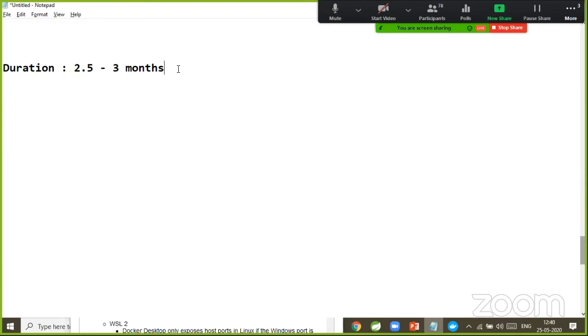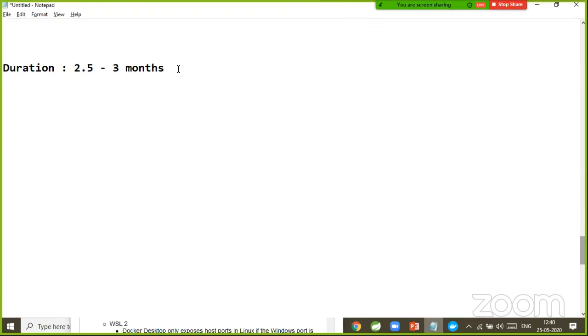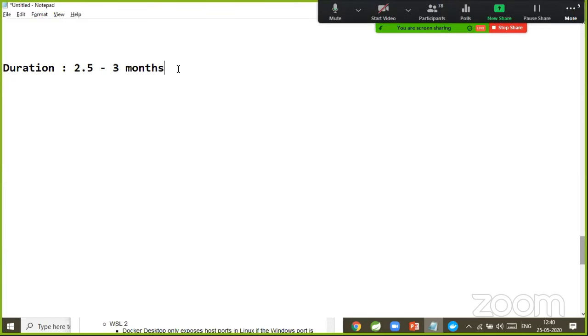And some of the tools, on Saturday and Sunday, I'm going to club these batches and explain the tools also. Based on the schedule, we are going to see some tools which take a long duration. Those tools will be combined and explained to you. That is the reason I'm giving 2.5 months. Otherwise, for this much content, 2.5 or 3 months is also not sufficient. So some classes will be combined on Saturday and Sunday.